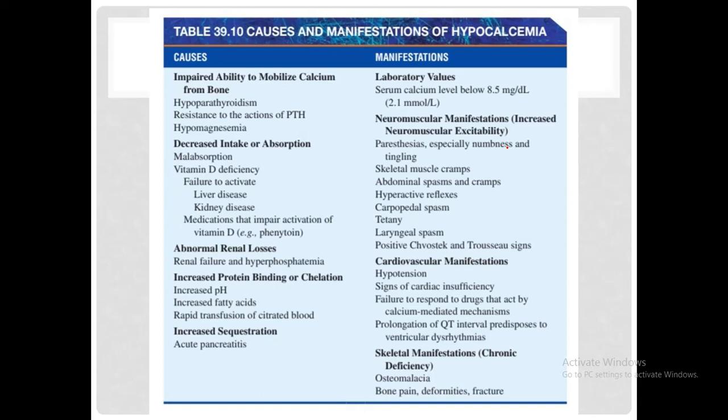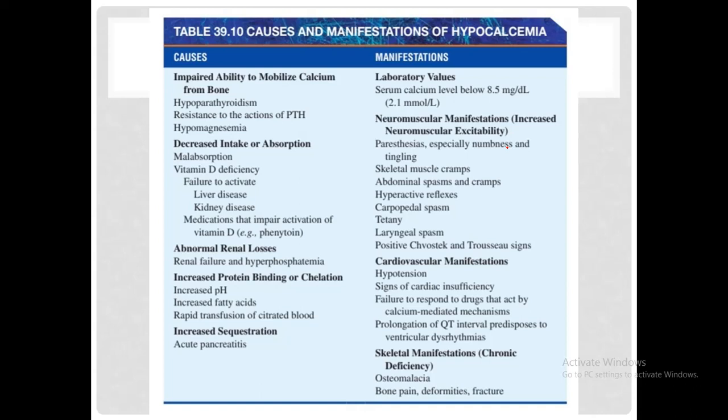And the last main point is increased sequestration. This occurs in cases like acute pancreatitis. In acute pancreatitis, enzymes like lipases are produced from the pancreas. What these lipases do is increase fatty acid production, and these fatty acids bind calcium and form soaps, or saponification, and hence calcium is sequestered in the body.